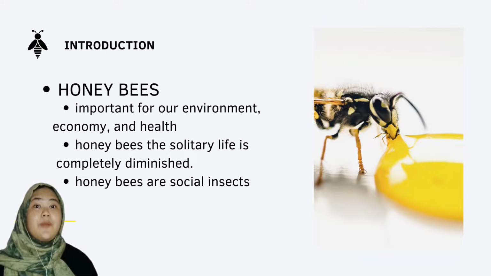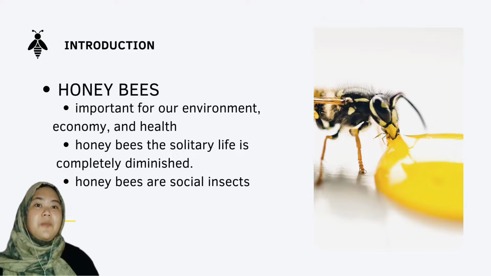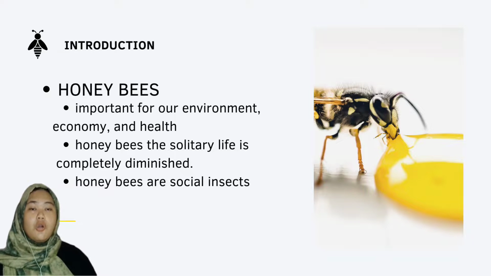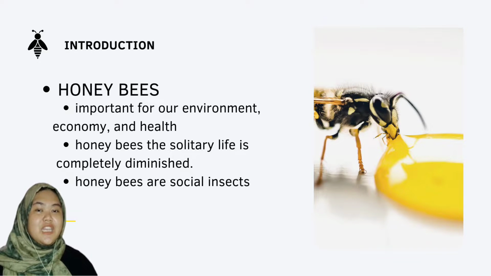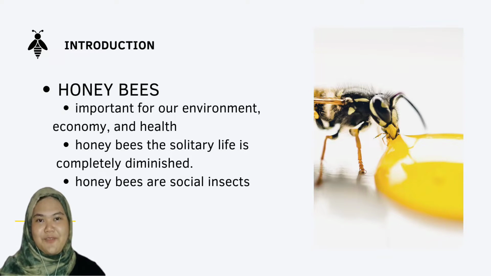That means the presence of a group of individuals with specific character, caste, and role living together is a commonness to complete their lives together. Male and female insects can complete their life cycle without the need for a specific nest or cooperation with other individuals. So I will share with you guys what is the special characteristic of Apis mellifera.